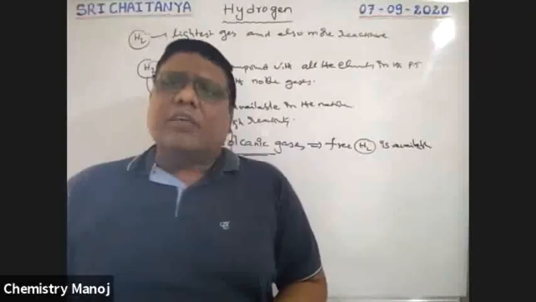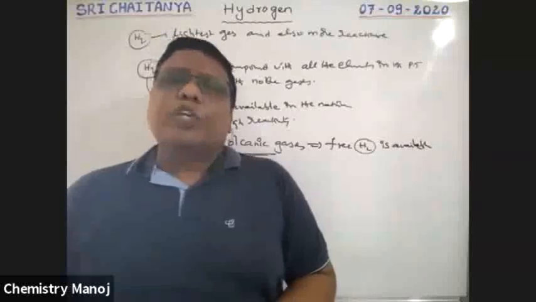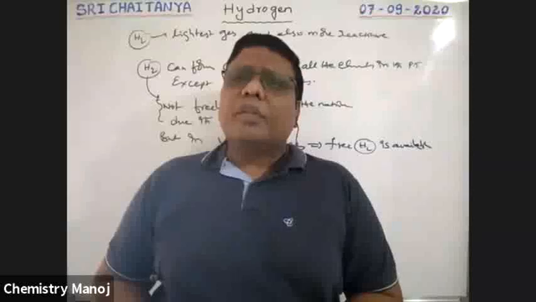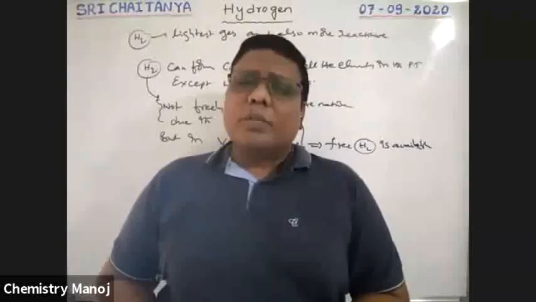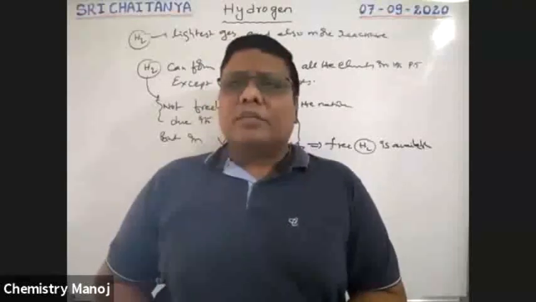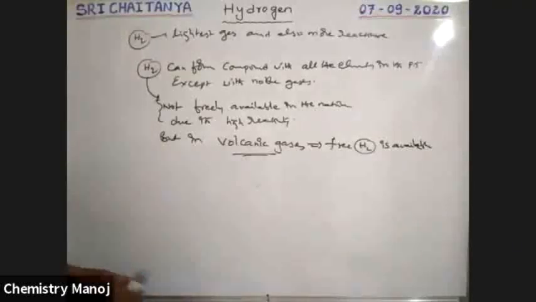Now, in hydrogen, what do we have to discuss? First of all, what is the position of hydrogen in your periodic table? Then, what are the isotopes of hydrogen? We will discuss all these.